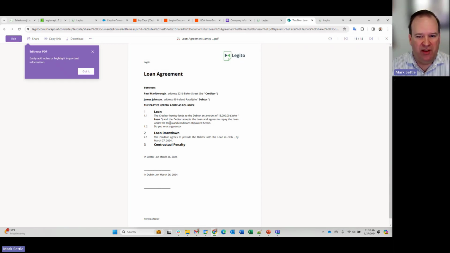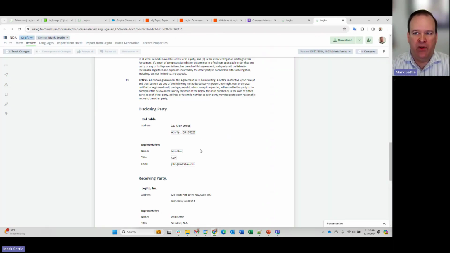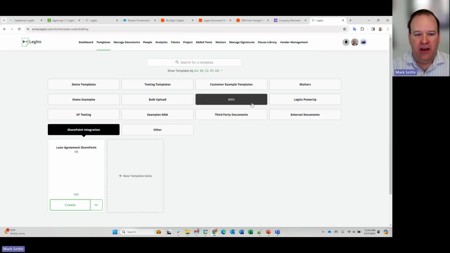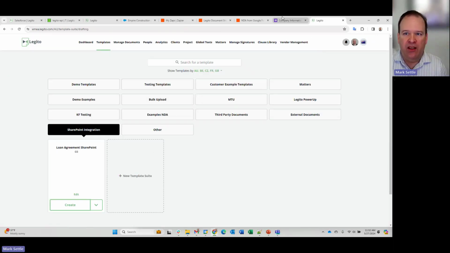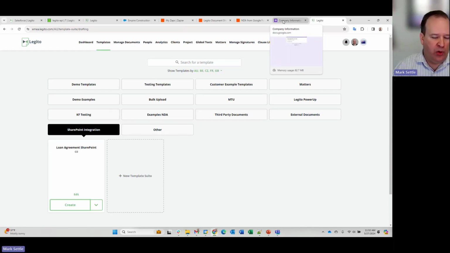Now, really simple example document, but you can see easily at the click of a button, I didn't have to do anything in SharePoint, it just automatically sent it for me, and that document is there and available for use. So I can easily integrate between my SharePoint sites and Legito for document storage.